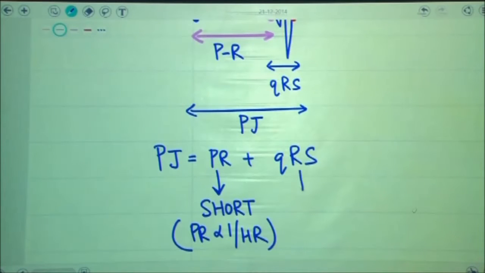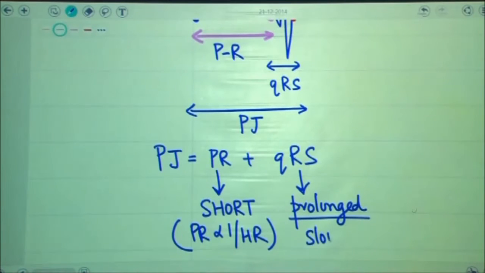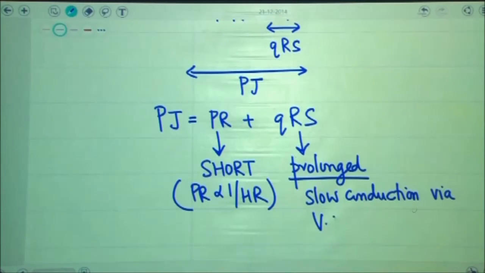When it comes to QRS, the QRS in patients of Wolff-Parkinson-White syndrome is prolonged. The reason why it is prolonged is because the conduction in these patients is occurring via the ventricular muscle. There is slow conduction occurring via the ventricular muscle of the patient. The conduction is not occurring via the normal conduction pathway, but via the ventricular muscle. Therefore, QRS of the patient is prolonged.